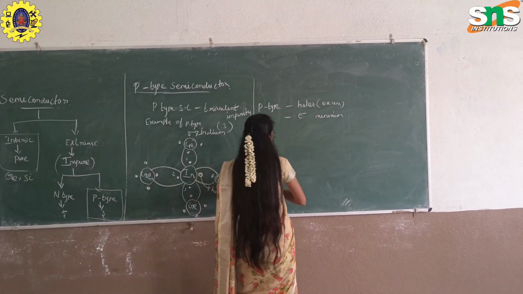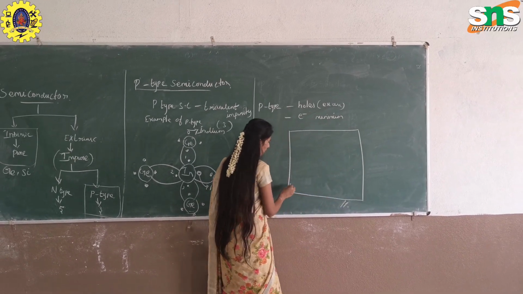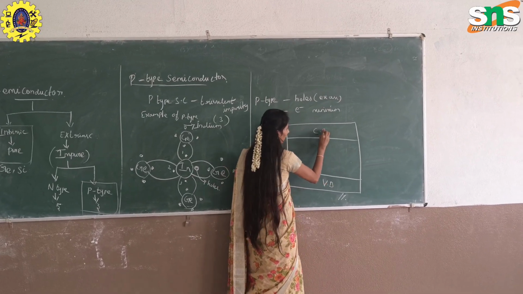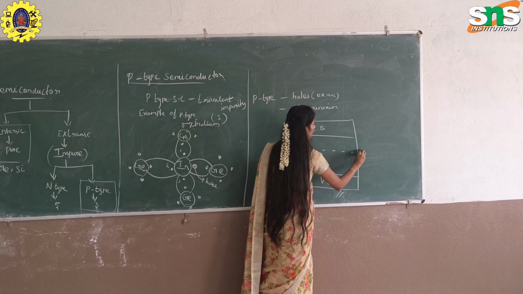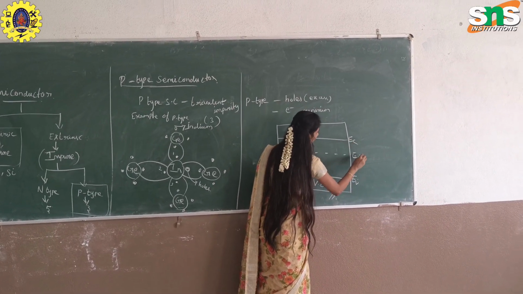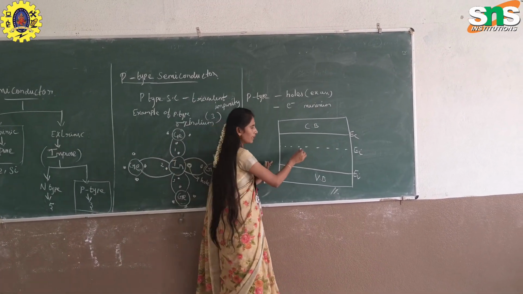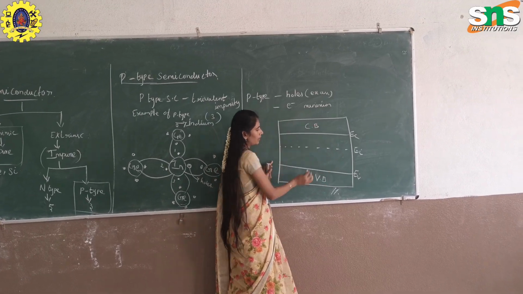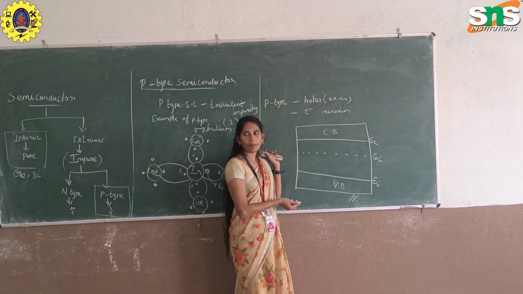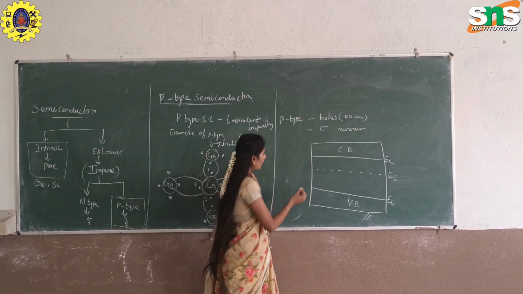So in this case, the energy level diagram of a p-type semiconductor is as follows. This is the valence band, which you already know well, and then the conduction band. This is EV, EC, and then EI. The Fermi energy level of an intrinsic semiconductor is always present between the valence band and conduction band. In the case of a p-type semiconductor, an acceptor energy level is present. In the case of n-type, a donor energy level is present.